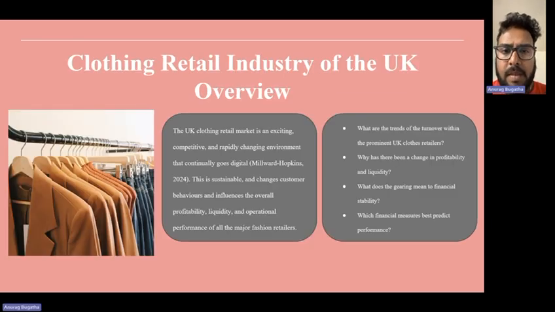The UK clothing retail market is an exciting, competitive, rapidly changing environment that continuously goes digital and sustainable, and changes consumer behavior, and influences the overall profitability, liquidity, and operational performance of all major retailers.